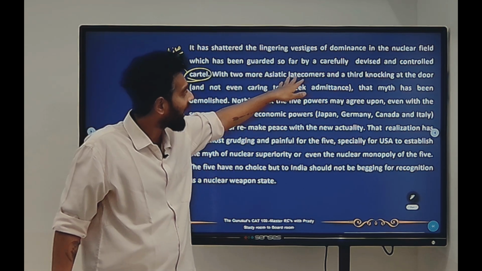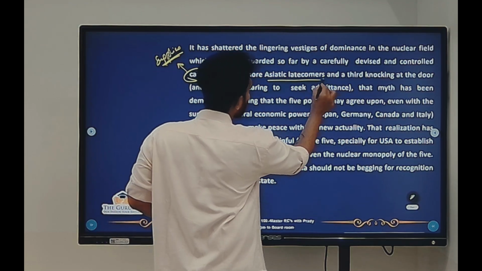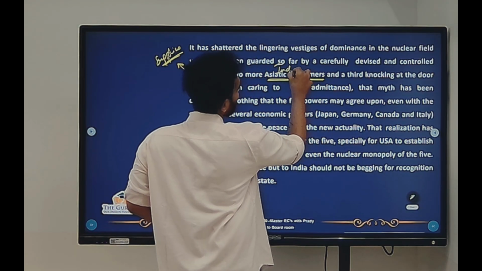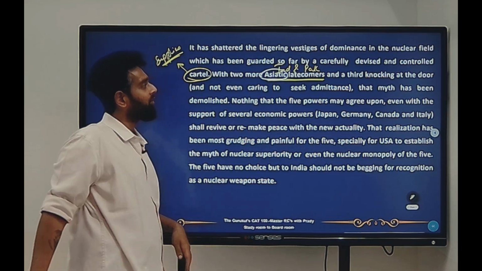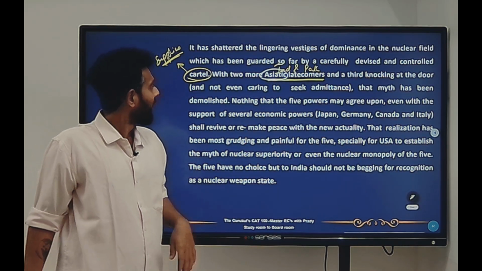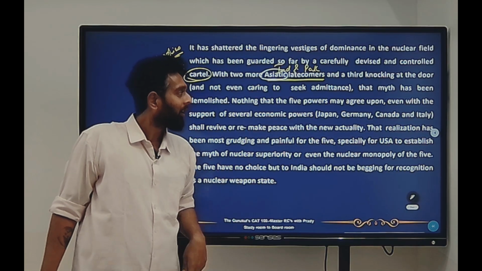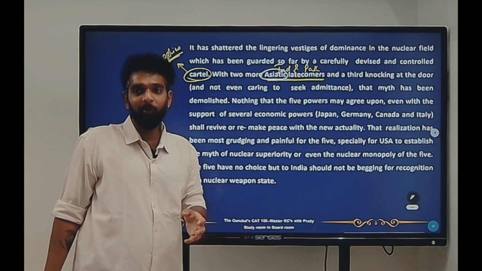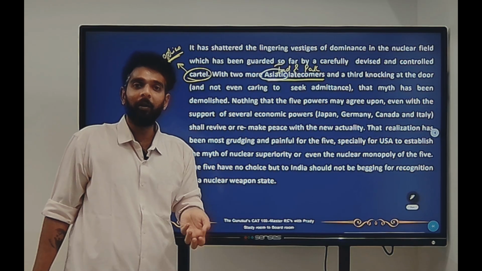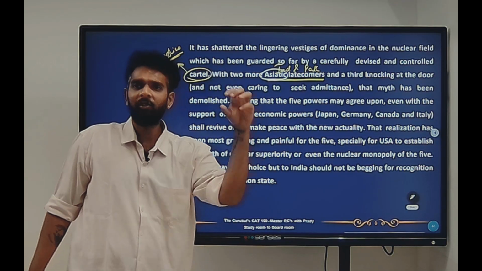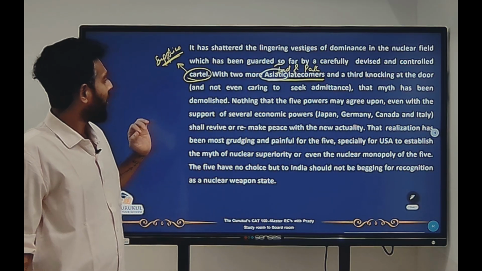So with two more Asiatic latecomers and a third knocking at the door. So who are these two more Asiatic latecomers? This is nothing but India and Pakistan. Right, so they are from Asia, so they are called Asiatic latecomers, and a third knocking at the door and not even caring to seek admittance. If you want to know who they are, I won't name them, but you can very well think of them as the neighbors of South Korea, right? So that myth has been demolished. Right? What is the myth? That yes, you do need permission, you need external support for you to get these nuclear warheads. That myth has been taken off.